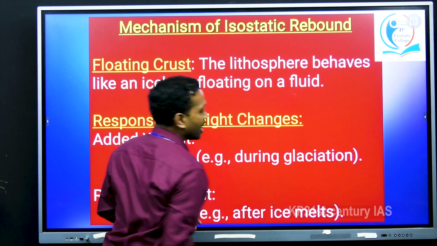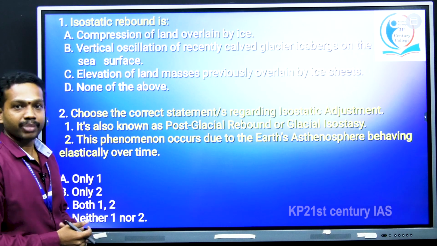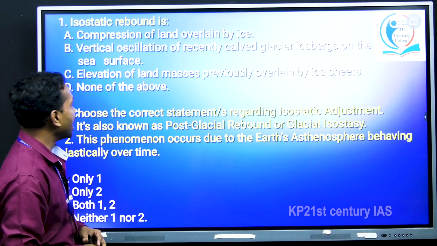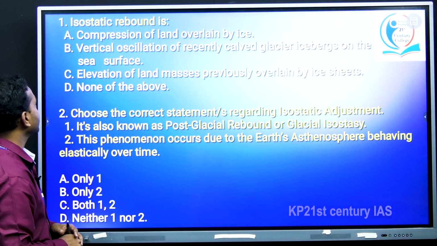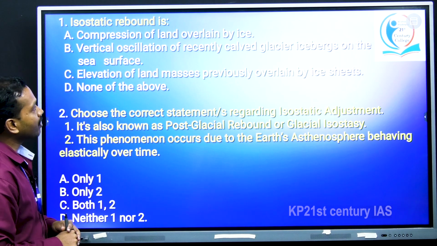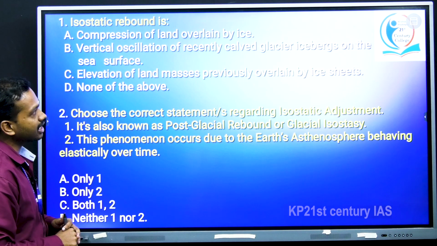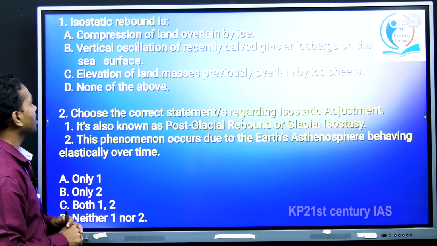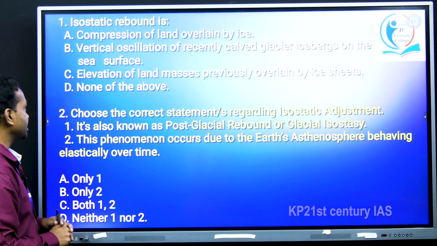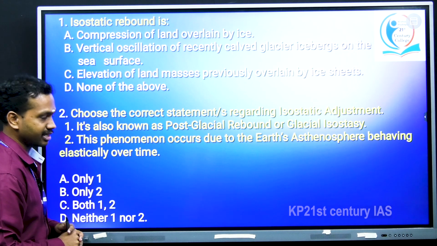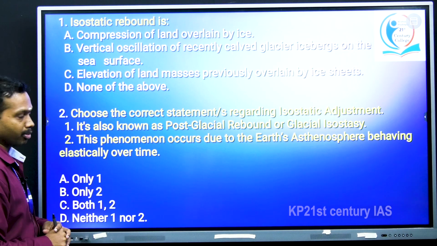And in the last, we have some questions for you. Please answer these questions in the comment section. The first question is, isostatic rebound is: option A, compression of land overlain by ice; option B, vertical oscillation of recently calved glacier icebergs on the sea surface; option C, elevation of land masses previously overlain by ice sheets; option D, none of the above.